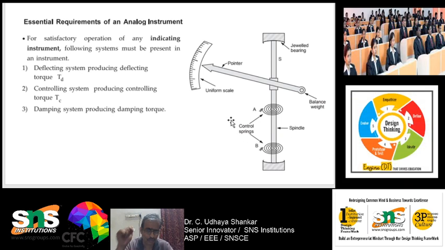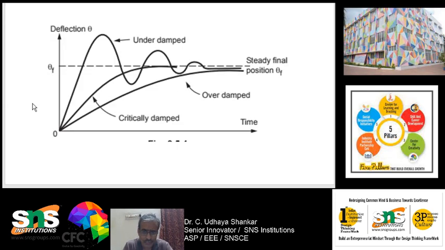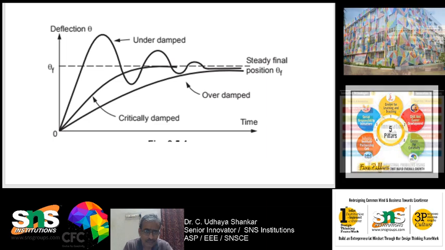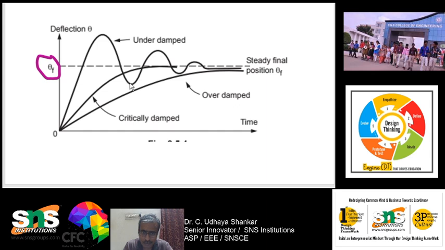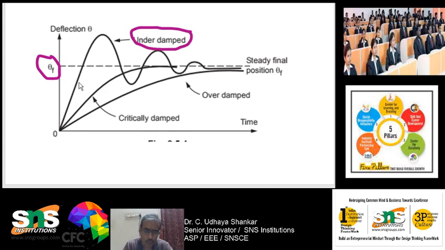Then what do you mean by damping torque? Here you can see the needle can move. This theta f is the actual value. You can see that the needle starts from 0, goes to the maximum value, then reduces and then increases again. This is called underdamped. It overshoots the actual value, then reduces, and finally settles to some value.